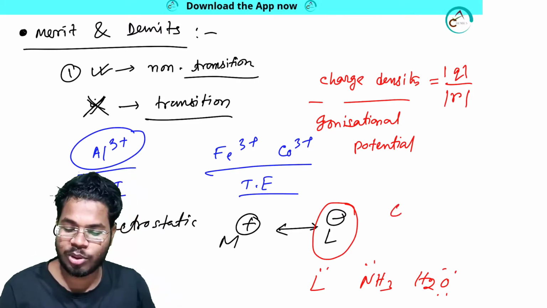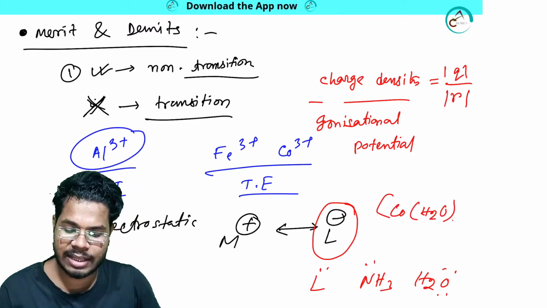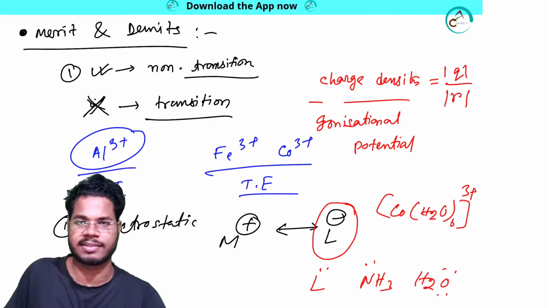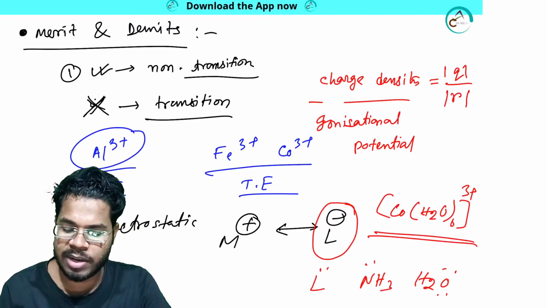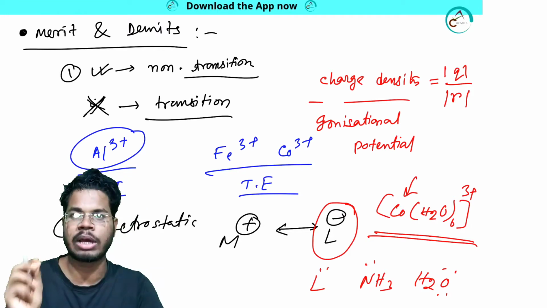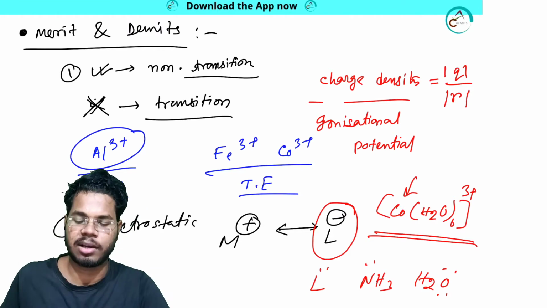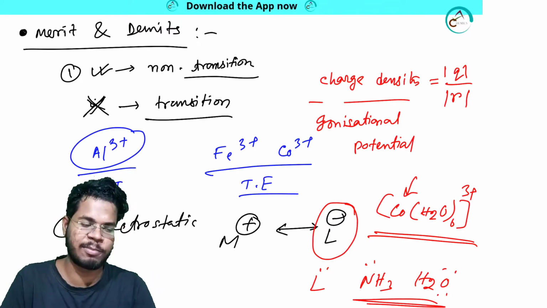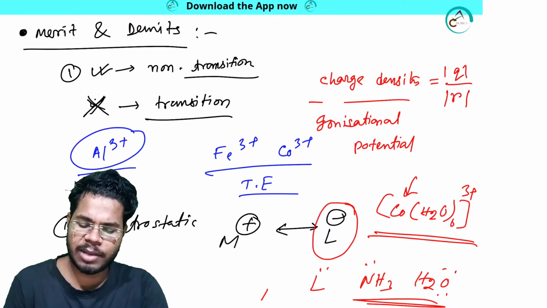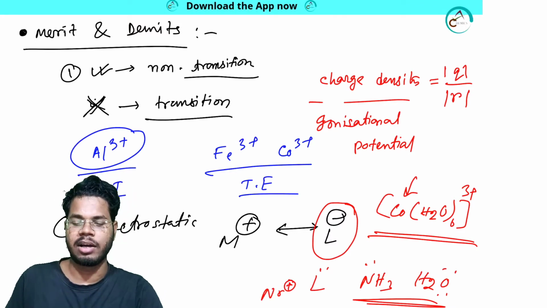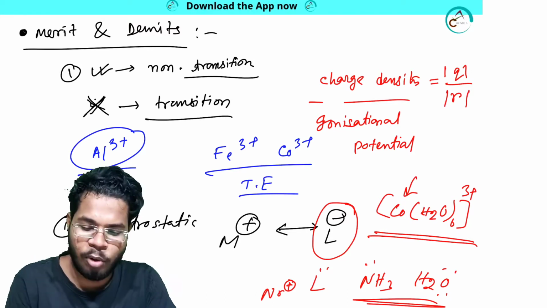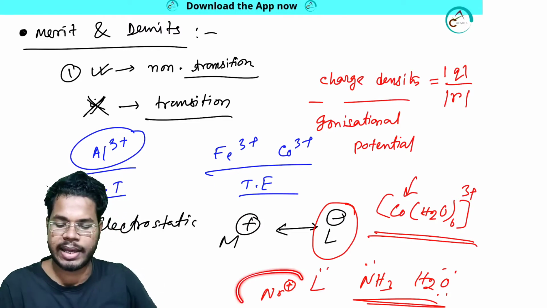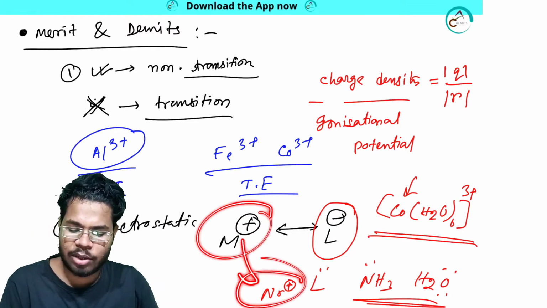But we know that this kind of complex exists, we have given examples like that. [Co(H2O)6]3+, that means H2O is acting as a ligand in transition metal complexes. So in these transition metal complexes, the ligand can be positively charged, negatively charged, even neutral. Even sometimes a ligand like the NO+ system, which is positively charged, can form a bond with the metal, because positive charges should repel each other, but they don't do it. What they do, they form complexes.